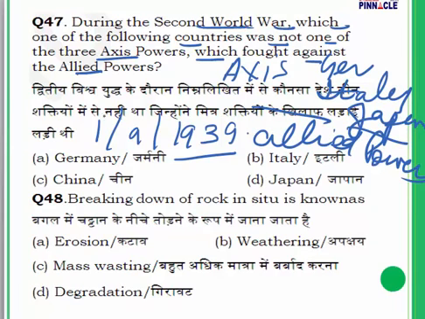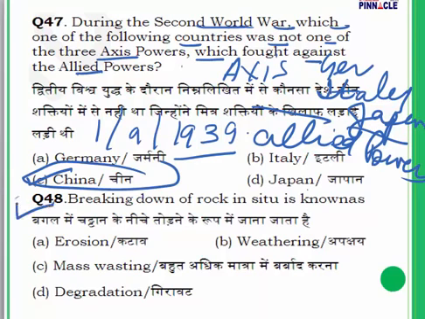Now question number 47, answer is C, China. During the Second World War, which one of the following countries was not one of the three Axis powers which fought against the Allied powers? The answer is China. We already have Germany, Italy and Japan. I told you they were among the Axis powers. Answer is China. Question number 48.